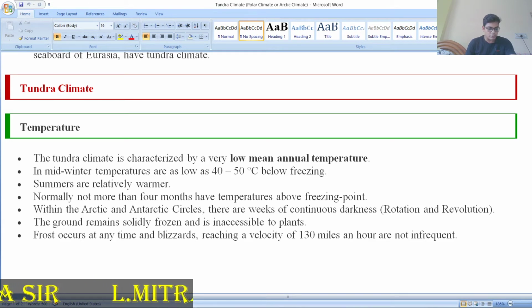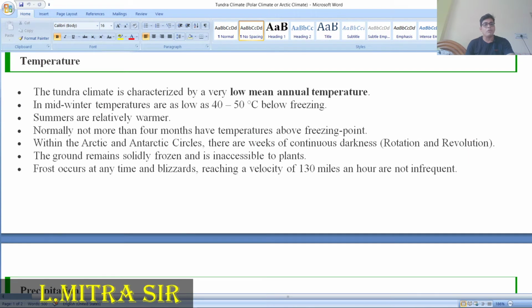Now the precipitation: there is less than 25 centimeters of rainfall, and evaporation is very little. Snowfall in winter is a normal phenomenon.